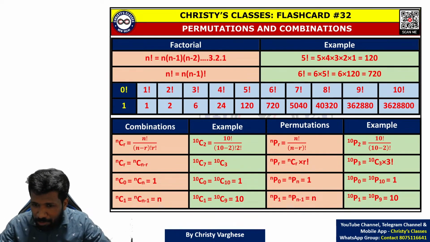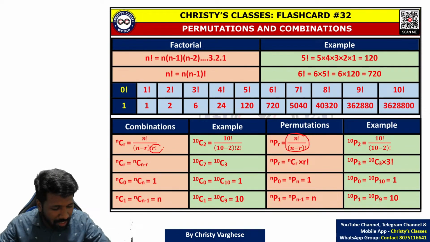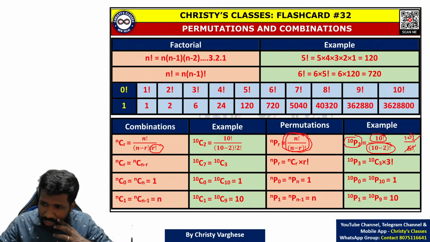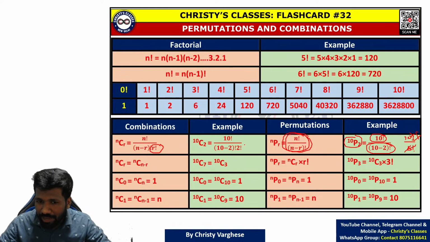Anyway, the formula of permutation is nPr is n factorial by n minus r factorial. In combination, there is an extra r factorial in the denominator. In permutation, that is missing. So 10P2 means 10 factorial by 10 minus 2 factorial. That is 10 factorial by 8 factorial. 8 factorial cancels. So 10 into 9, 90 will be the value. You found this was 45 and this was 90.